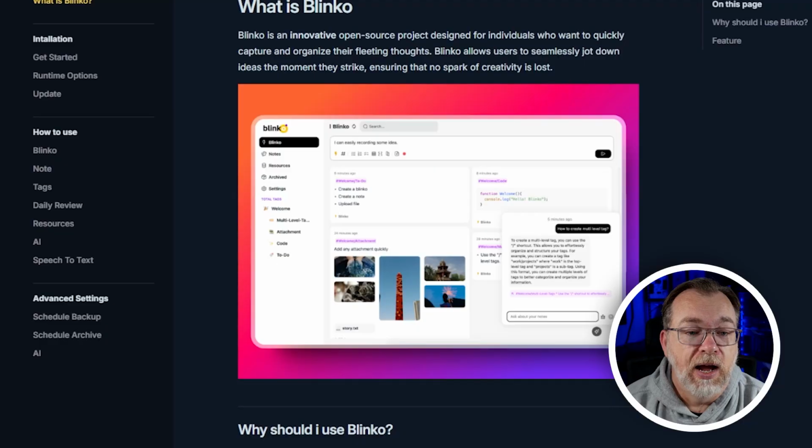So let's take a quick look at my Blinko instance that I've got set up for demonstrative purposes. Then we'll take a look at actually getting Blinko installed in Docker using a Portainer setup.